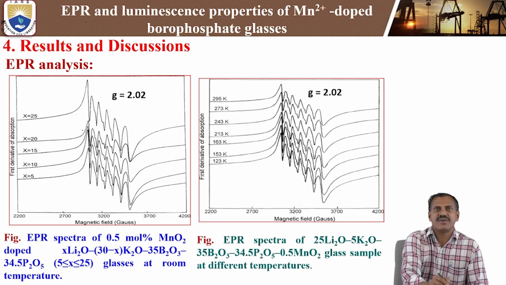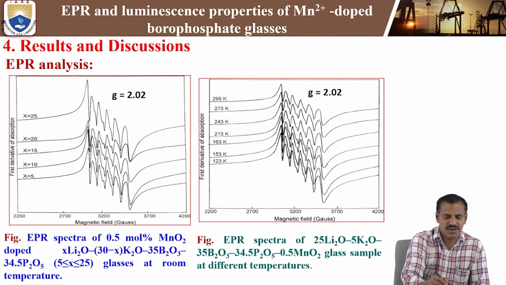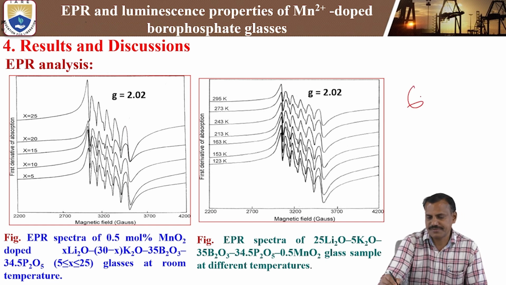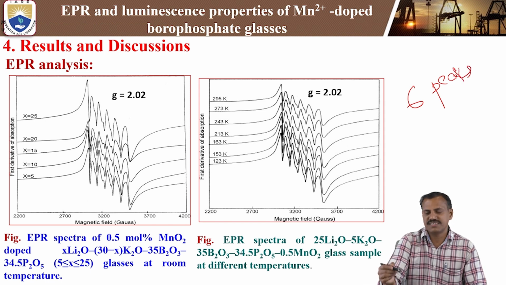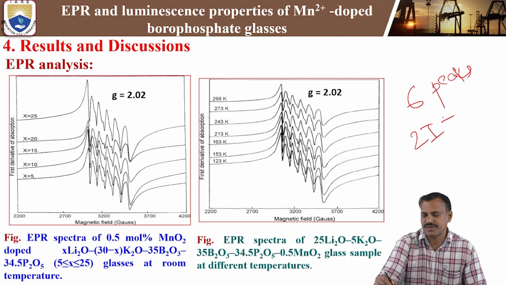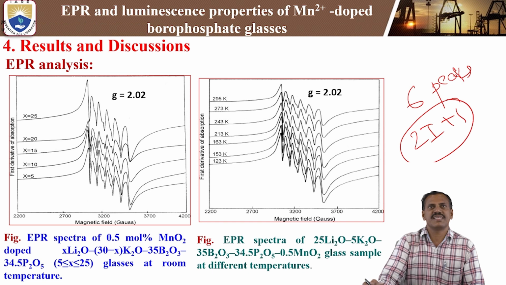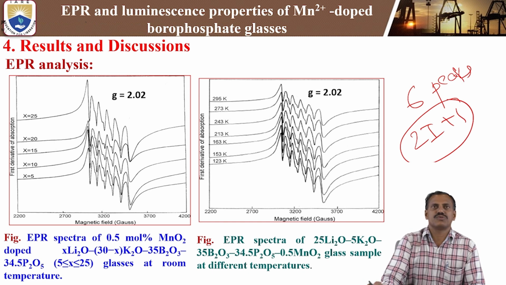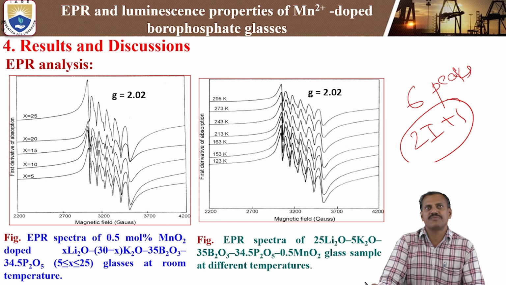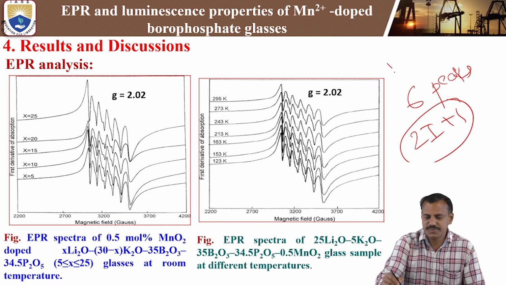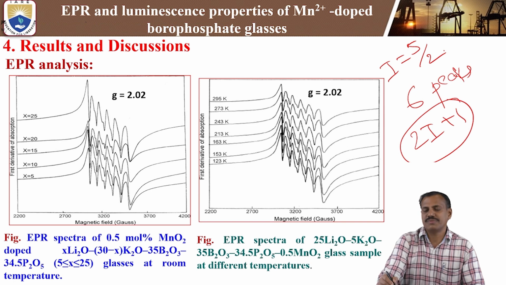We are getting 6 sharp peaks: 1, 2, 3, 4, 5, 6. These 6 resonance peaks are mainly due to the 2I plus 1 rule, that is, the nuclear spin of the Mn2+ ion. Each and every spectrum shows the 6 hyperfine structure lines. The hyperfine structure is mainly due to the nuclear spin of the Mn2+ ions. Here the nuclear spin of the Mn2+ ion is I equal to 5/2. That means 5 plus 1, 6.